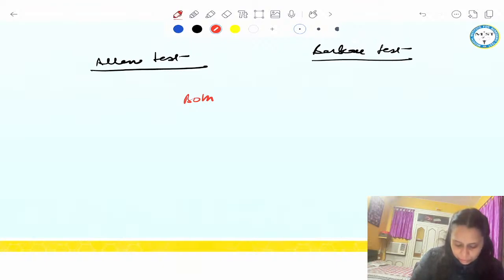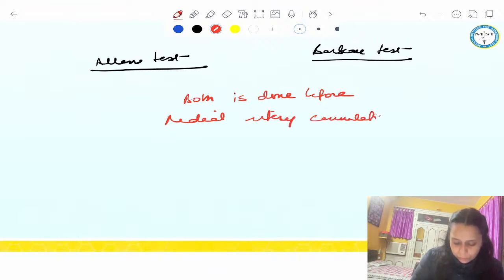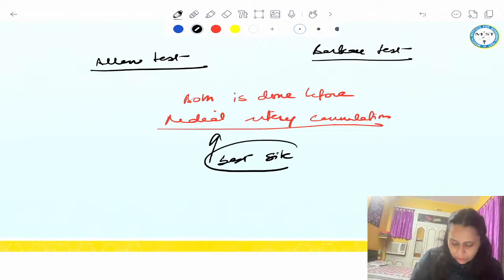Both are done before radial artery cannulation, right? And radial artery is the best site for intraarterial catheter. This is the best site which we use for intraarterial catheterization. Okay. And Barbeau test is done with pulse oximetry.